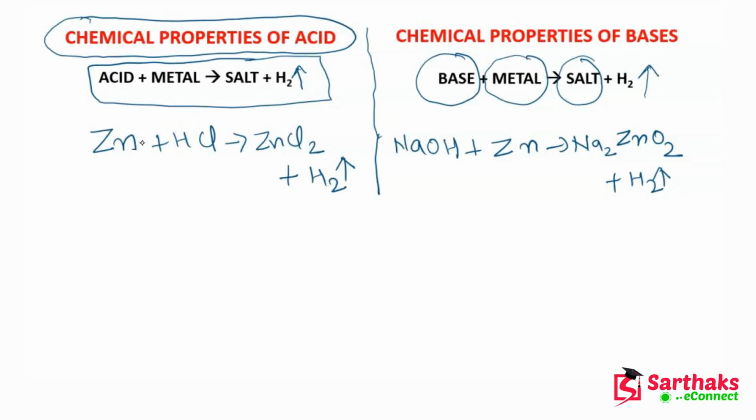I hope you might have been able to understand the reactions of the acid and bases with metal. So what will form here?